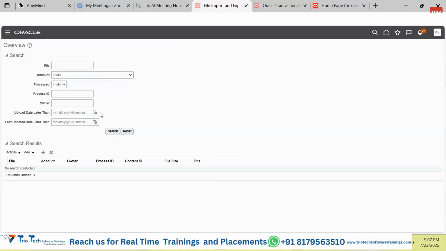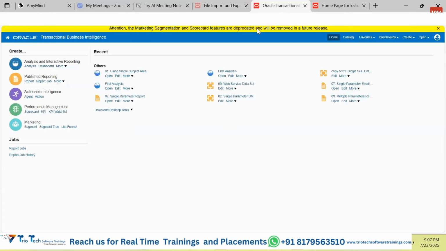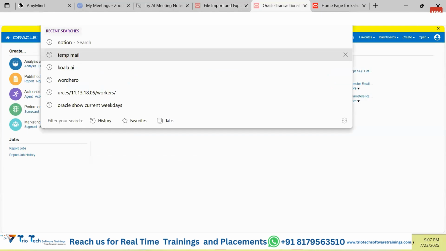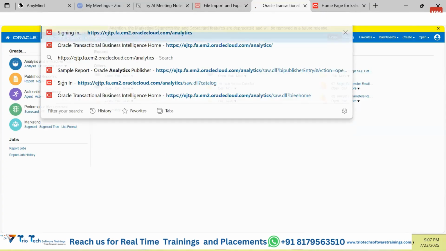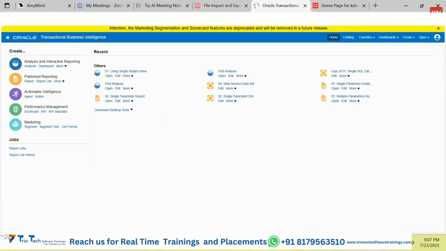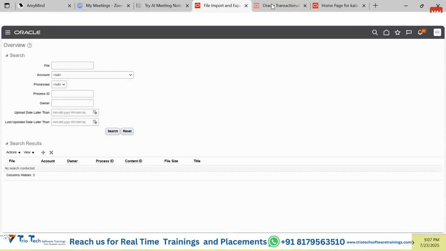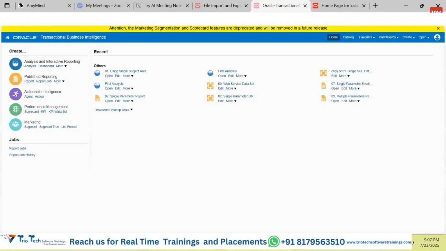Fine guys. Next, we said that there is one more software, which is the analytics software. How are we going to access it? We will take the URL and add this particular keyword to access this software. This is the software where we are going to build our custom reports. Is this the only way that we need to access this, by taking the URL and adding a keyword? No, it is also available from the UI itself, but because we are technical people, we have to know the technicality.